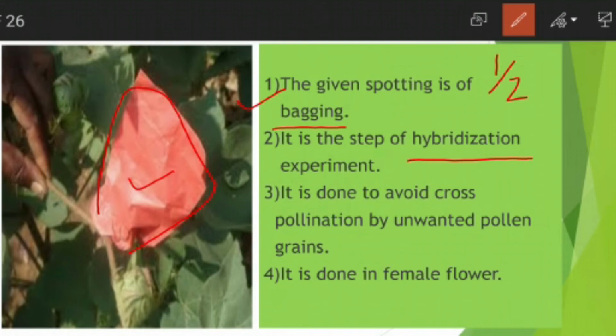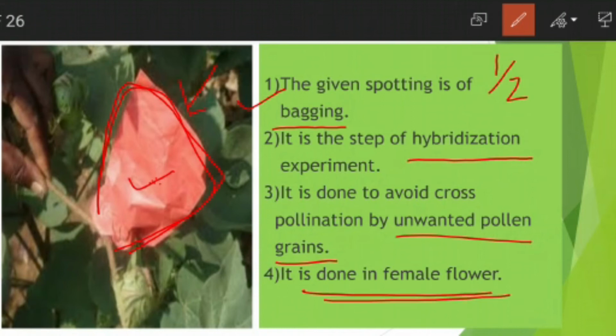For hybridization, we want to put the pollen grains of our desired type only. So to avoid the entry or settlement of unwanted pollen grains on the stigma, we cover that emasculated flower.